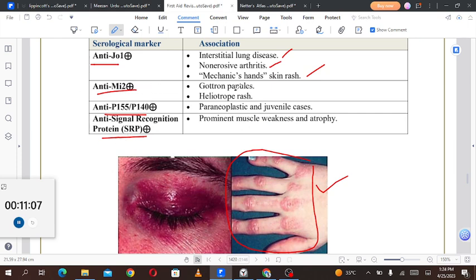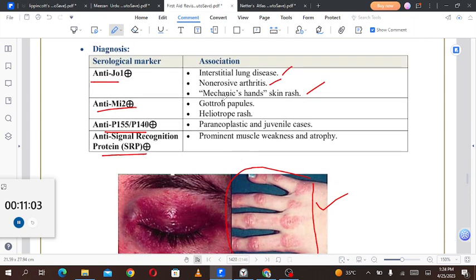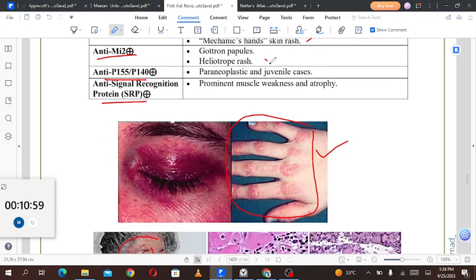Anti-Mi2 positive: Gottron papules and heliotrope rash. So here you can see Gottron papules. Okay, so this one is mechanic's hand skin rash. I guess the same thing. Okay, Gottron papules and heliotrope rash. Anti-P155 and P140: paraneoplastic and juvenile cases. And anti-signal recognition protein, SRP positive: prominent muscle weakness and atrophy will be seen if this antibody is present.